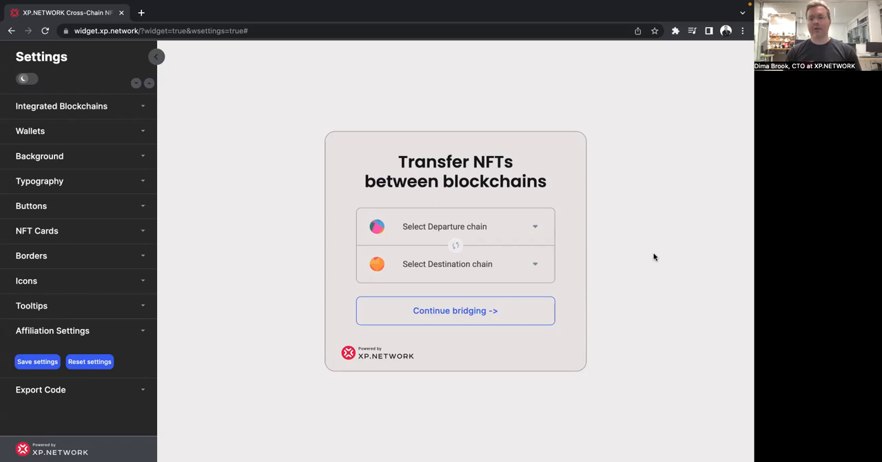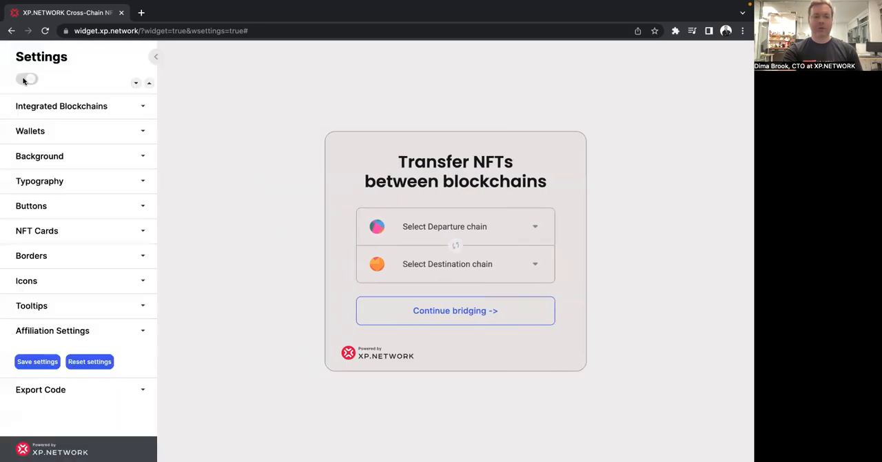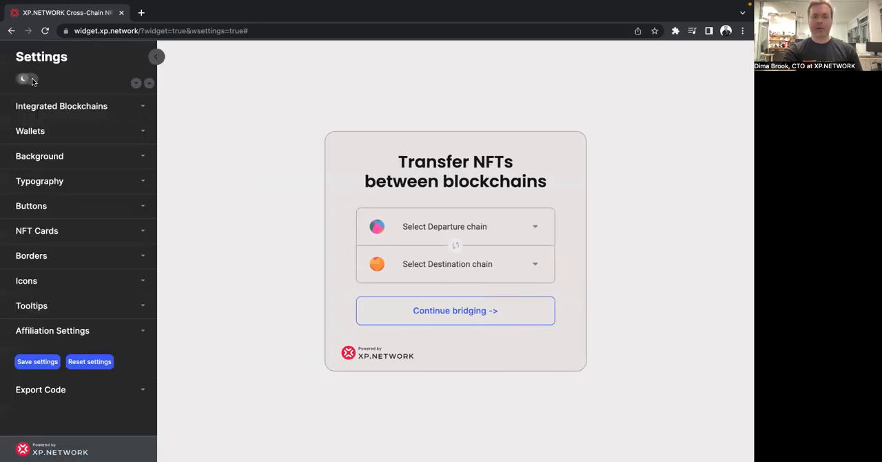So what is a widget? It's a tool that allows you to embed the bridge into your front-end application without coding a single line of code. Here you have the settings panel, which you can remove or bring back. You can switch between the day and the night modes, depending on what you prefer.